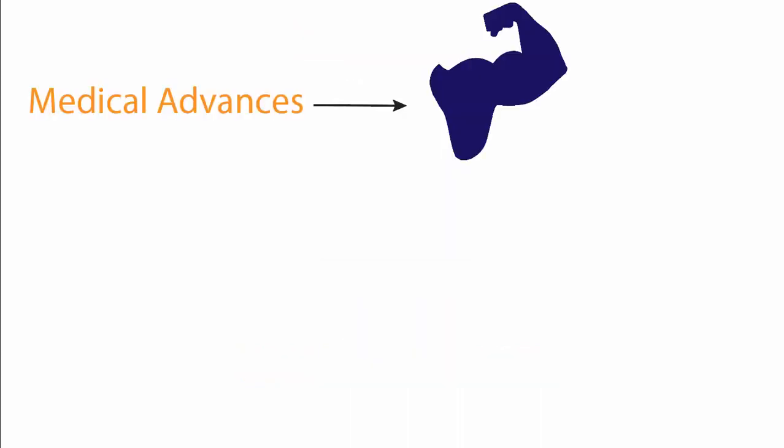Medical advances are helping people with DMD live stronger and better lives for a longer period of time. There are many experimental drugs that are helping slow down the degeneration of muscle. Therapy can be used to help the muscles stay stronger for a longer period of time. Corticosteroids can be used to help with inflammation and improve muscle regeneration.